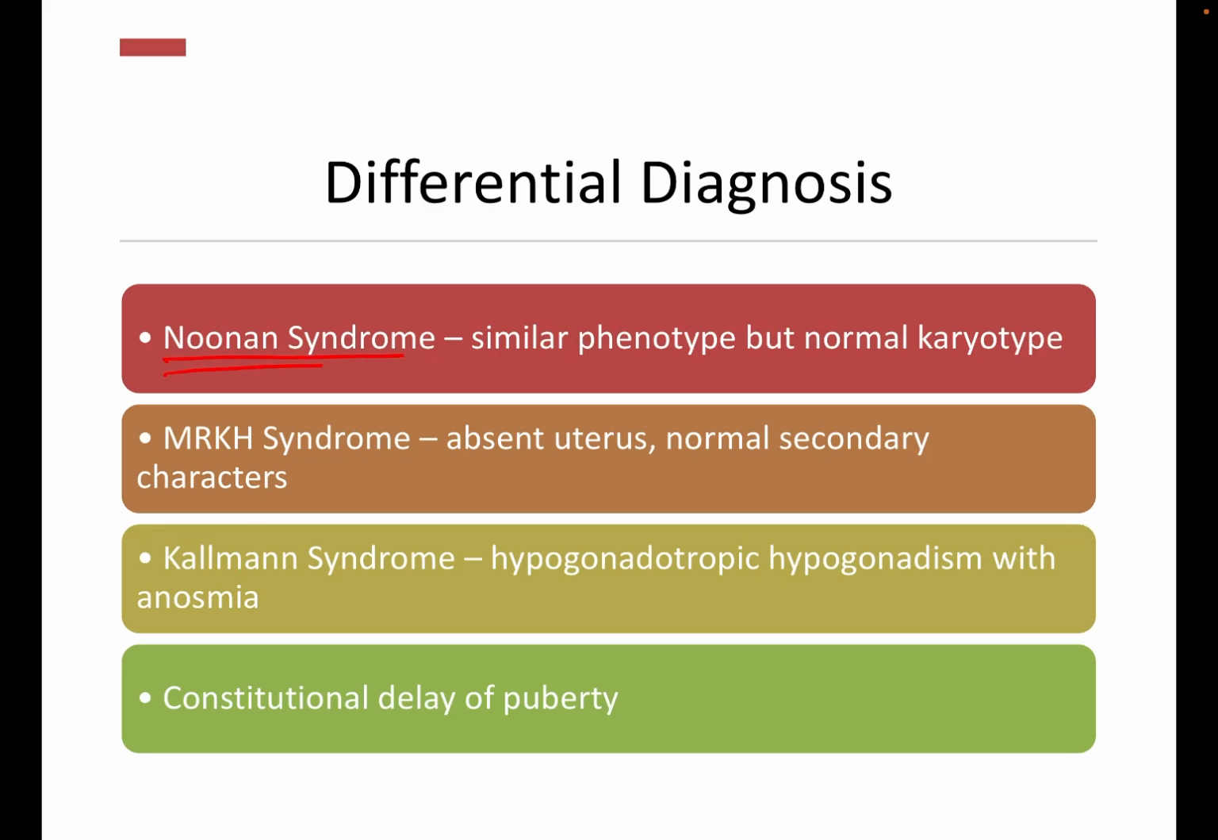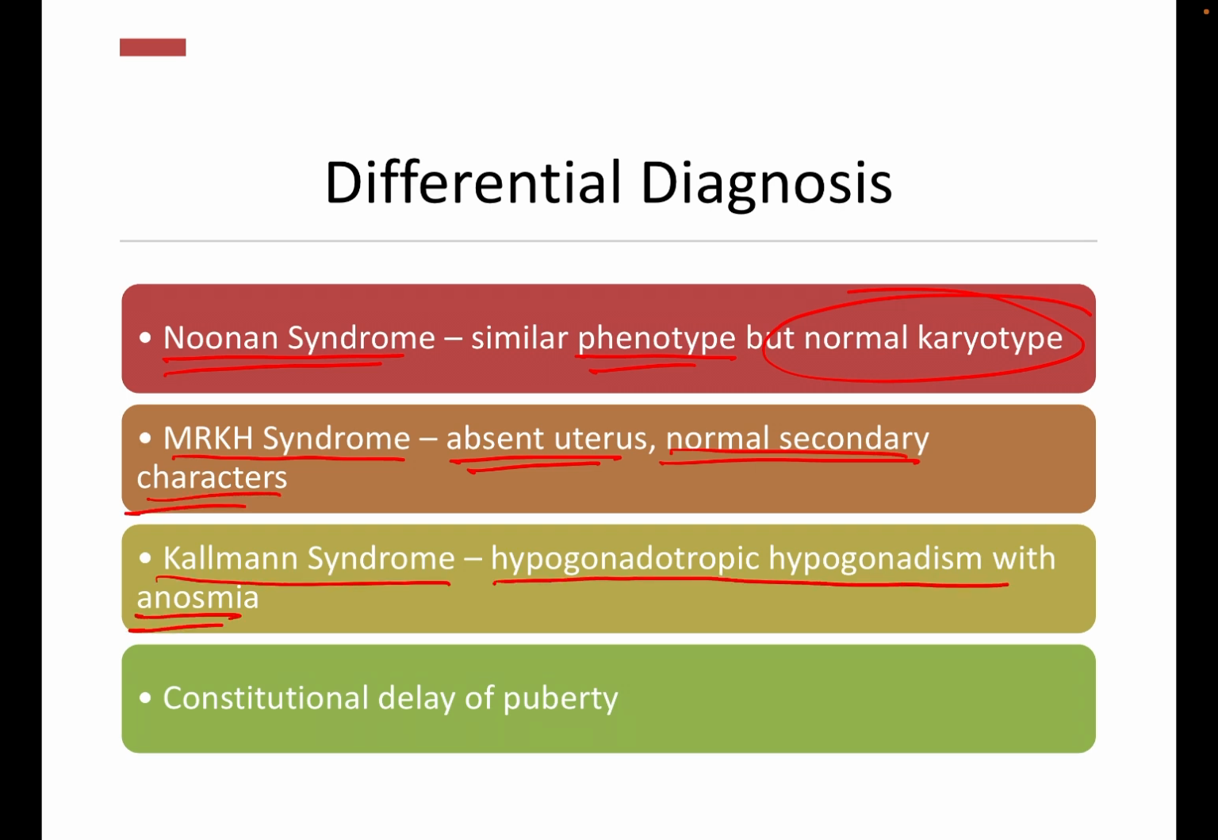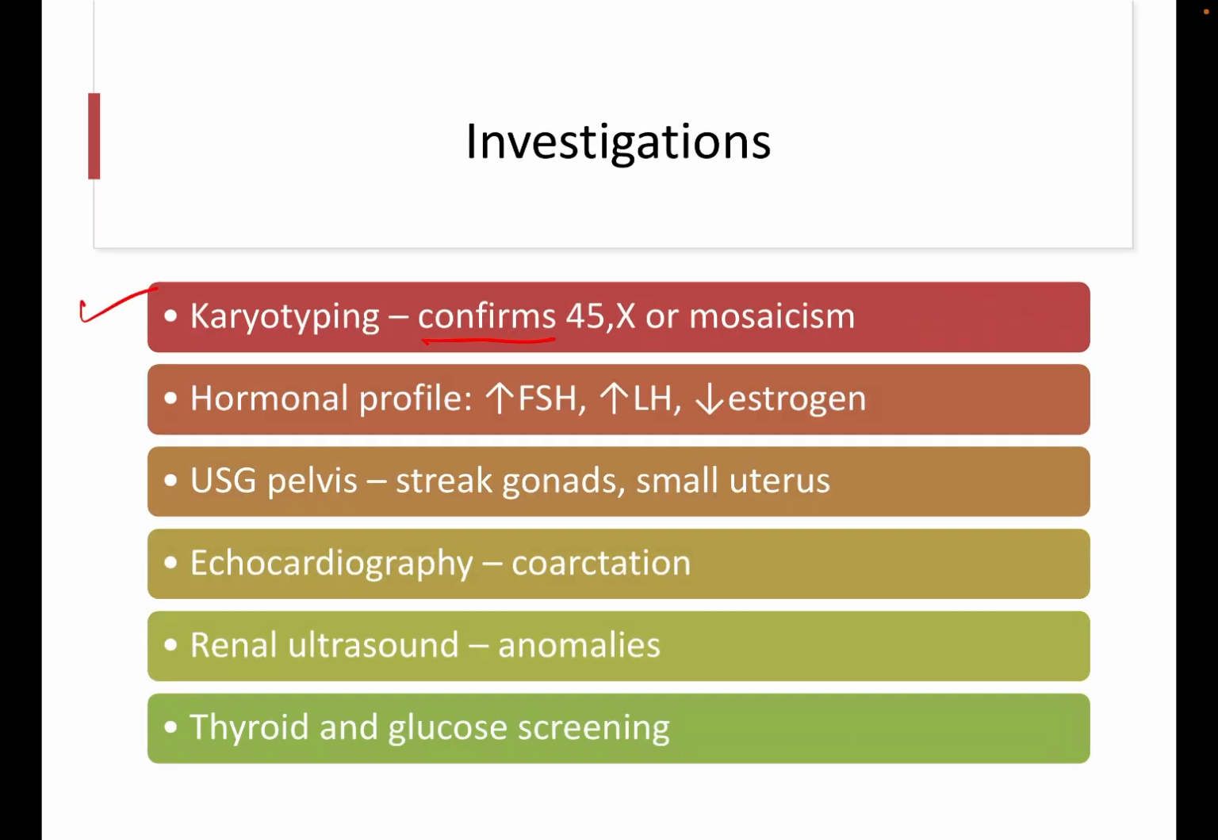Differential diagnosis: Noonan syndrome, with a similar phenotype but normal karyotype. MRKH syndrome, where there will be absent uterus and normal secondary sexual characteristics. Kallmann syndrome, where there will be hypogonadotropic hypogonadism with anosmia. Constitutional delay of puberty. Coming to the investigations, karyotyping confirms the diagnosis of 45X or mosaicism.